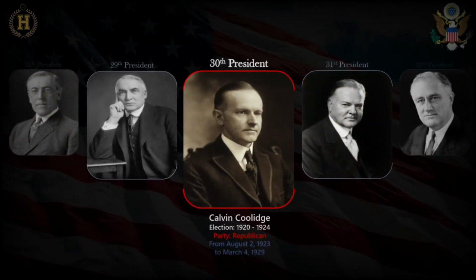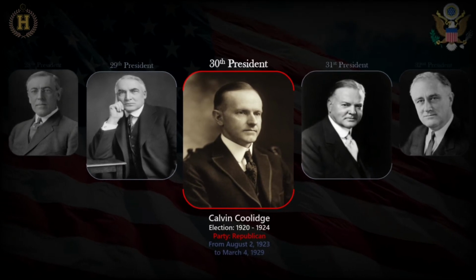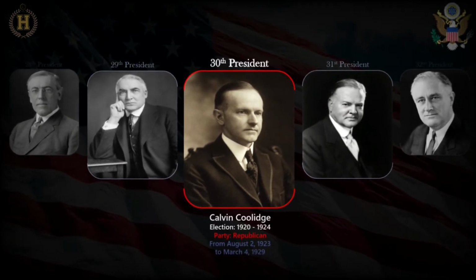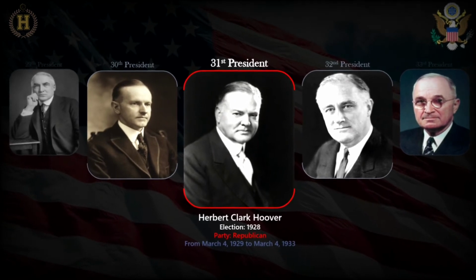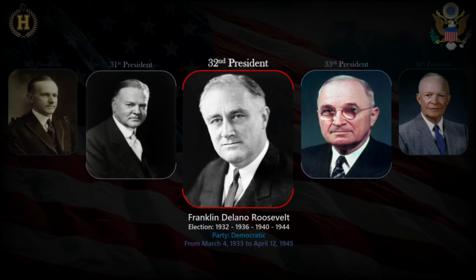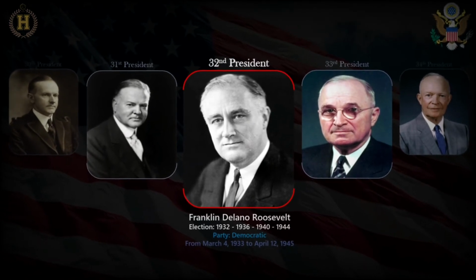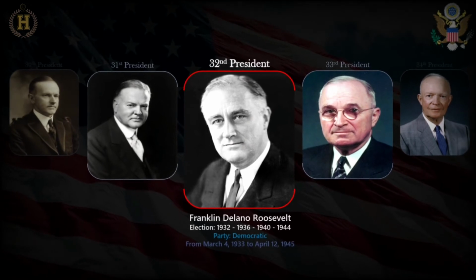Calvin Coolidge, the 30th president for 5 years, 7 months and 2 days, from August 2, 1923 to March 4, 1929. Herbert Hoover, the 31st president for 4 years, from March 4, 1929 to March 4, 1933. Franklin Delano Roosevelt, the 32nd president for 12 years, 1 month and 8 days, from March 4, 1933 to April 12, 1945.